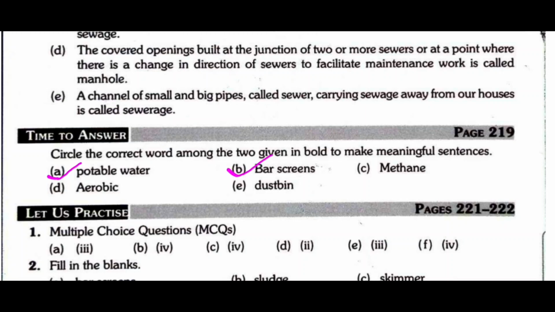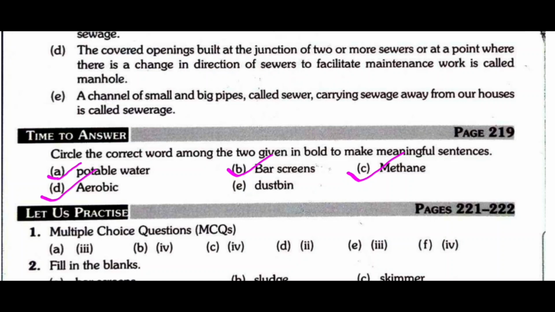Bar screens. Dried sludge, methane is used as a fuel. Methane used as a fuel. Aerobic or anaerobic bacteria consume organic contaminants like feces and soap. Aerobic.